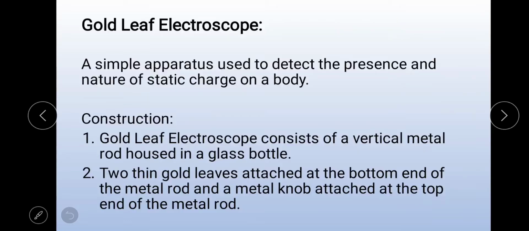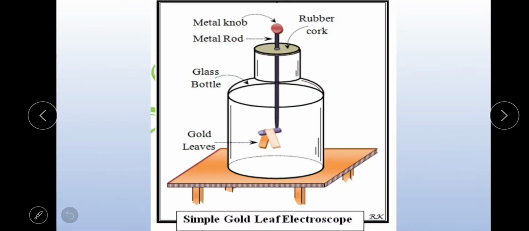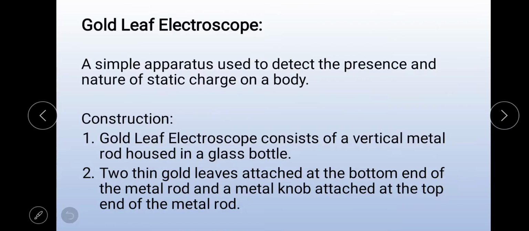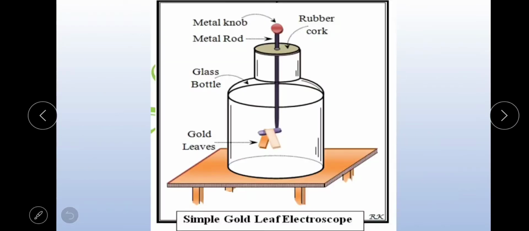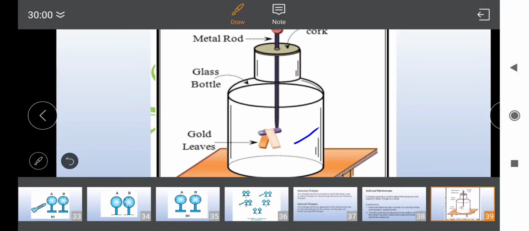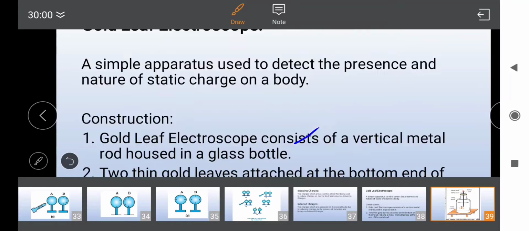It consists of a vertical metal rod housed in a glass bottle. So this is the metal rod which is housed in a glass bottle. Next, two thin gold leaves are attached at the bottom end of the metal rod.